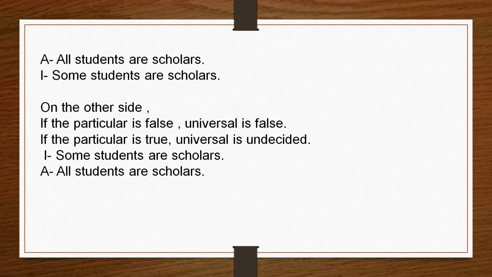Here you see the example: all students are scholars, some students are scholars. If the universal is true, then "some students are scholars" also will be true.